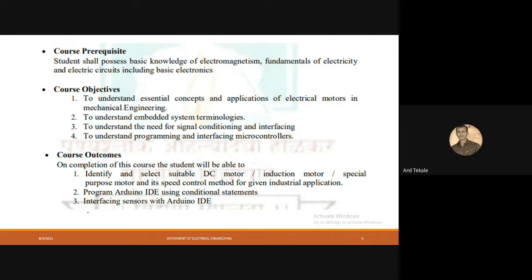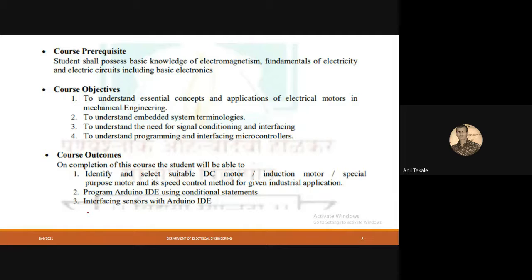Then what will be the course outcomes for this electrical technology? After the completion of these practicals, you will be able to identify and find the motors as per the industrial application. For example, suppose anyone from you joins an industry, and at that place he wants to lift some kind of weight. So which kind of motor should he choose? Those things he will understand after the completion of these practicals.